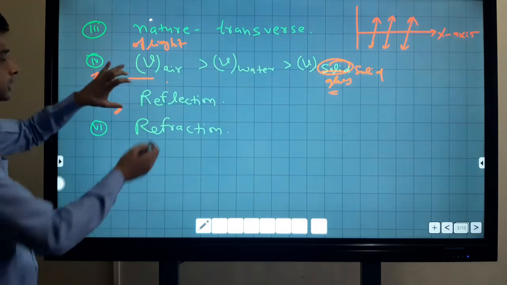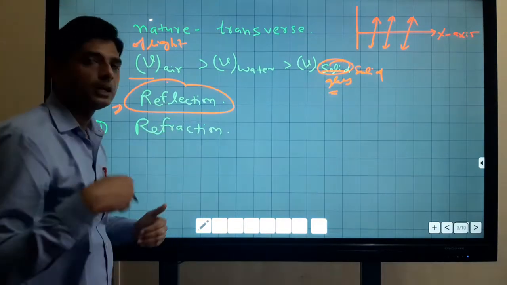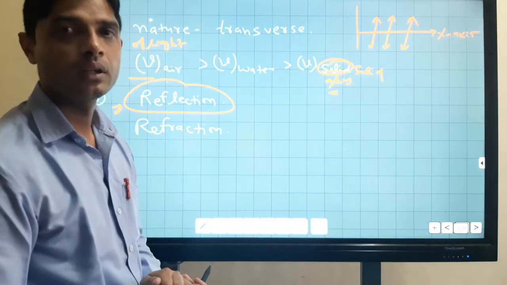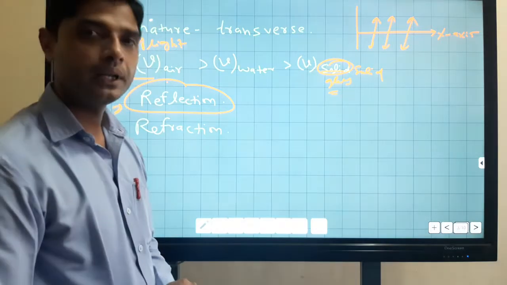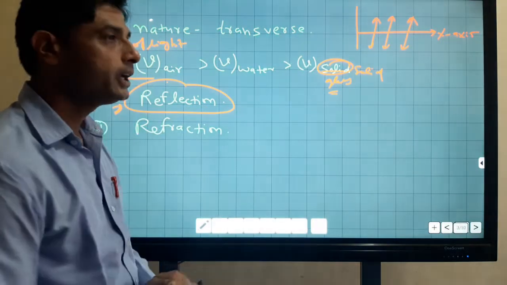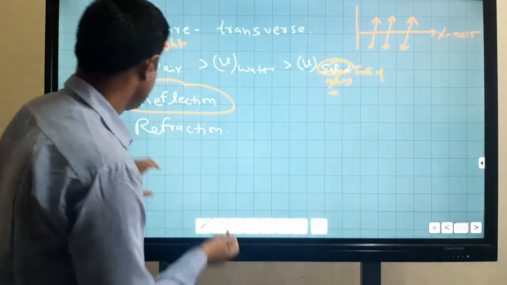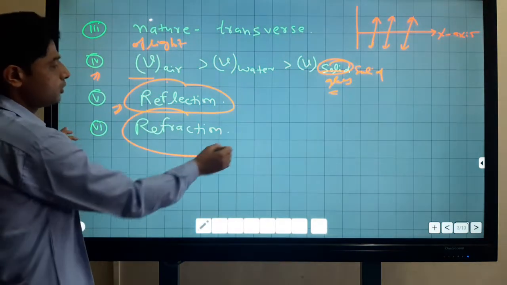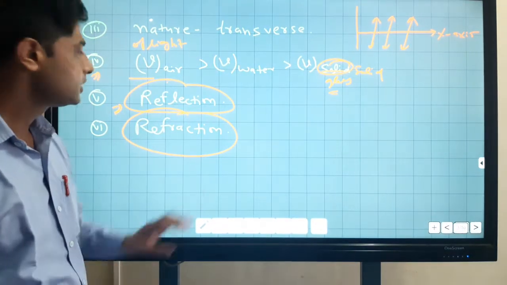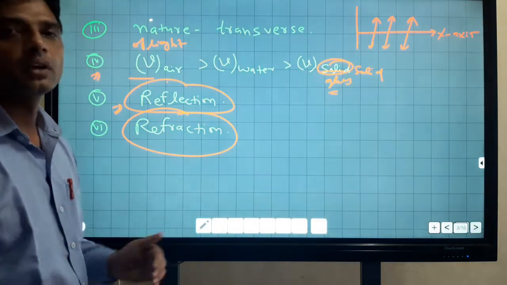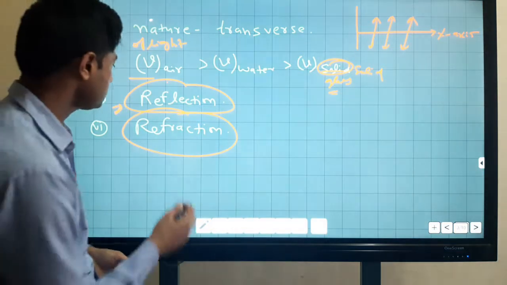Reflection takes place when light travels, and it depends upon the nature of the material. Reflection means bouncing back of light. Refraction also takes place when light travels, and it also depends upon the nature of the material through which light passes.